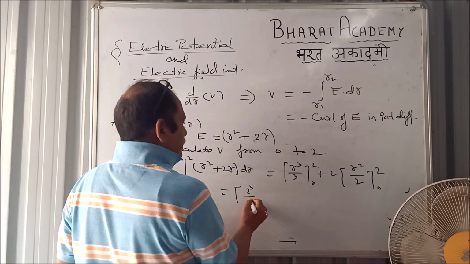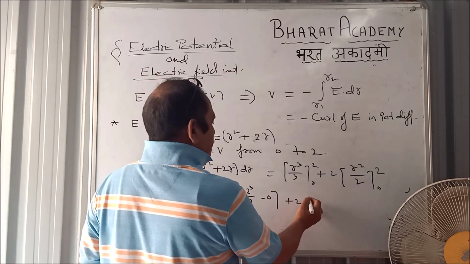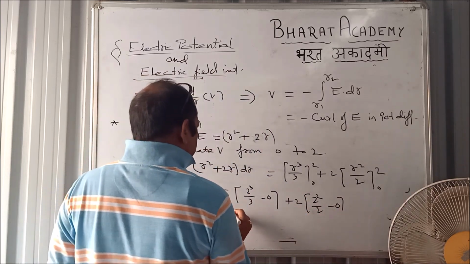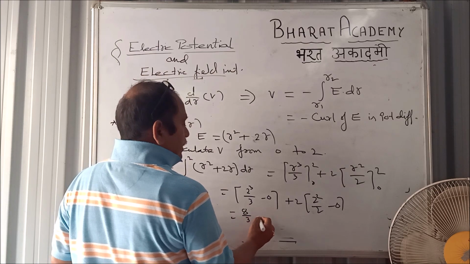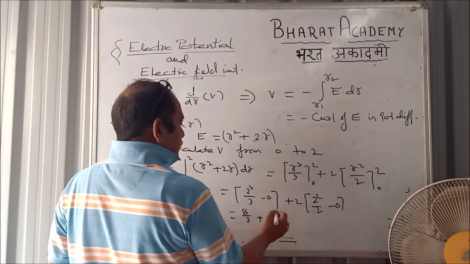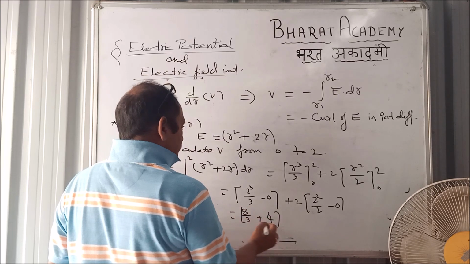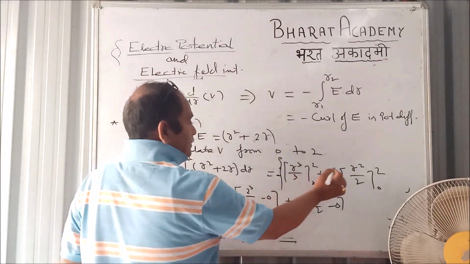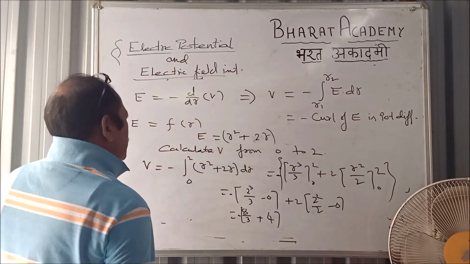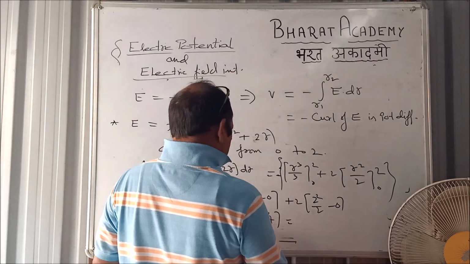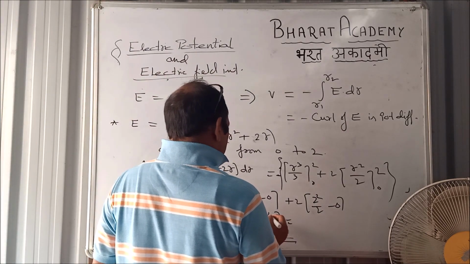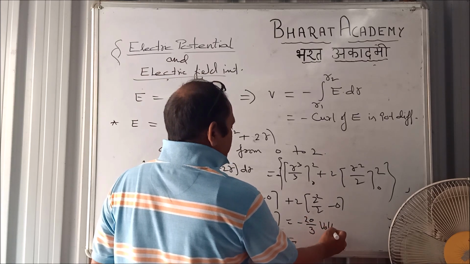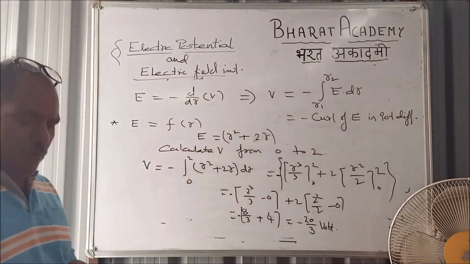So what will we get? 2 to the power 3 by 3 minus 0, plus 2 square minus 0. So what is left? 8 by 3 plus 4, with a negative sign. Remember, this is the negative integral of E. So it comes out to be how much? 4 times 3 is 12, plus 8 is 20, so minus 20 by 3 volt will be the potential difference. That's how we do it.